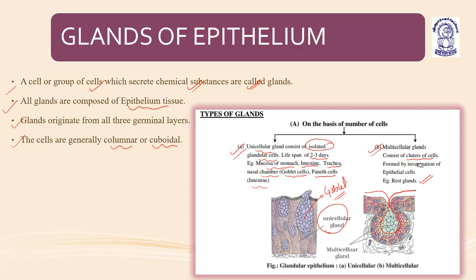So on the basis of number of cells, it is further classified into two categories, unicellular and multicellular. Unicellular glands consist of isolated glandular cells. Lifespan is of 2 to 3 days. Example, mucosa of stomach, intestine, trachea, nasal chambers, Paneth cells. And multicellular glands consist of a cluster of cells which are formed due to invagination of epithelial cells. Example, the rest of the glands.